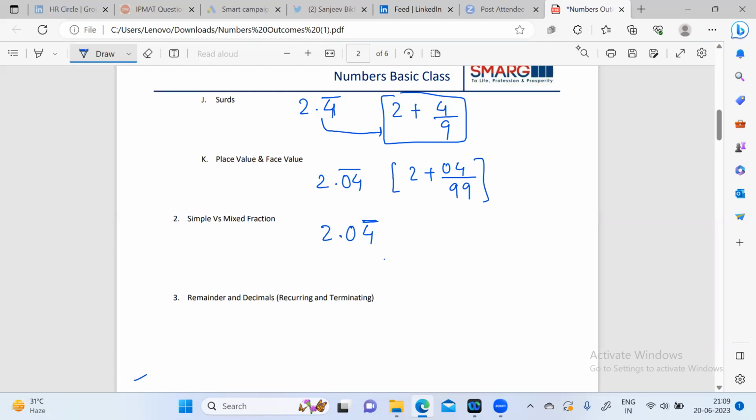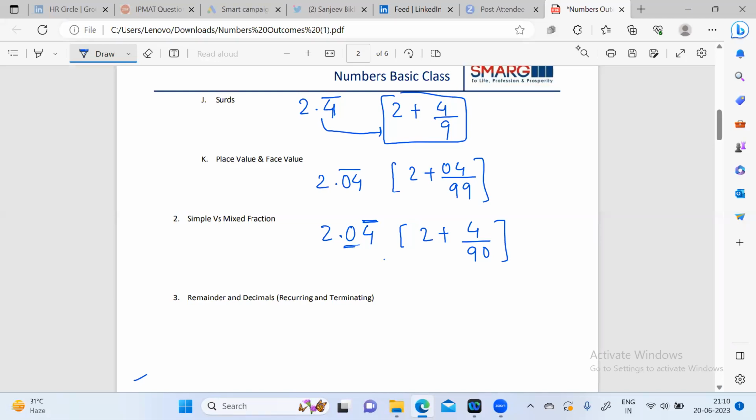Only 4 is getting recorded. So in this case, the number would be 2 plus 4 by 90. The 9 will be written as 9 or 99 or 999 only for the digits for which the bar is there. Any digit which is ahead of the bar, we will write just a 0 for that.